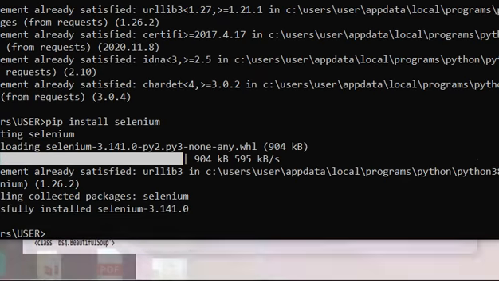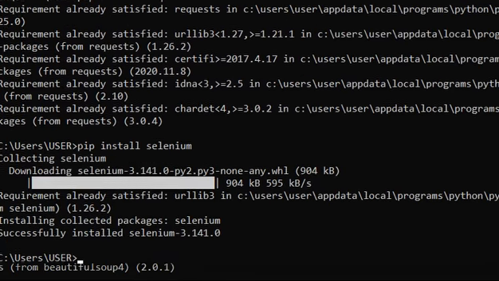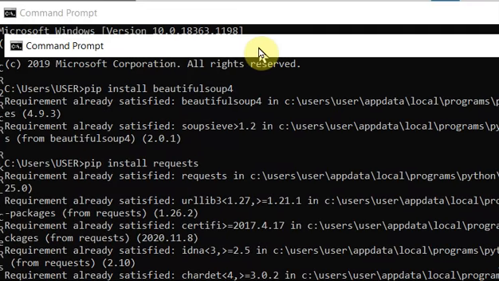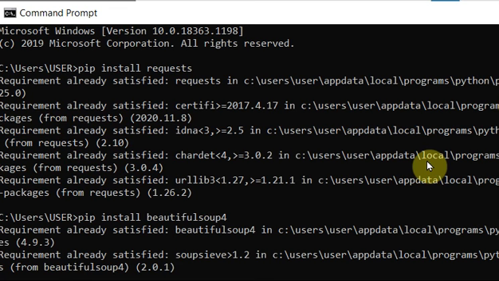If you are installing it for the first time, you will get a different output. If it is already installed, you'll get it like this. For the first time, remember, if you want to execute any code related to beautiful soup, you have to write the command like this: pip install beautiful soup, and 4 is the version.